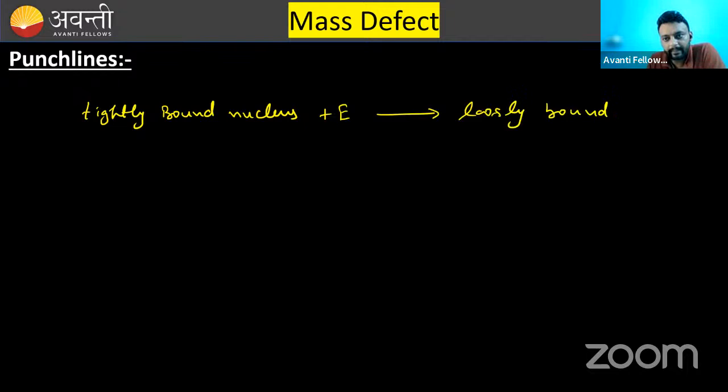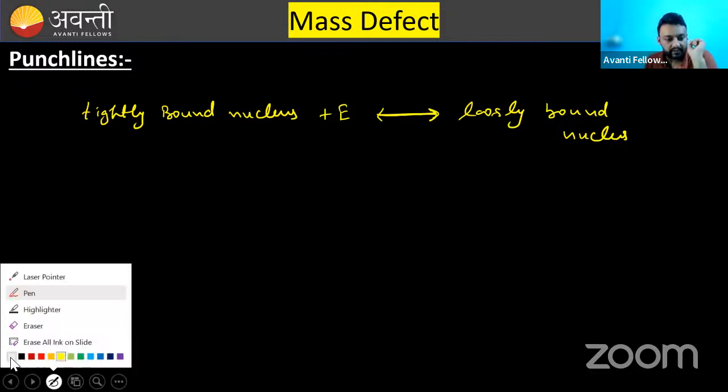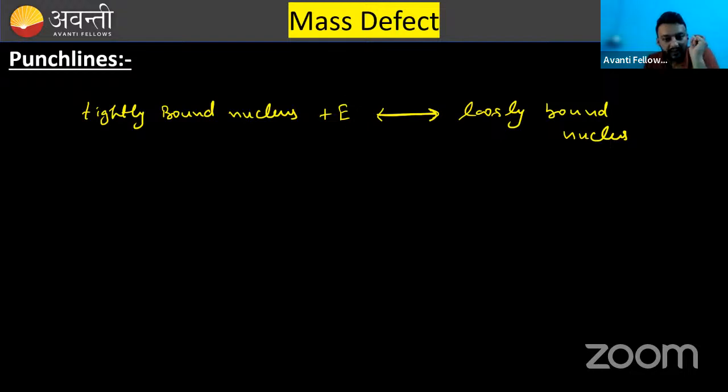What I am saying, this is the punchline. What it says, that if there is a tightly bound nucleus and you have given it some energy, then it may convert into loosely bound nucleus.